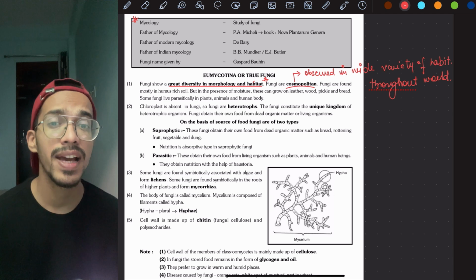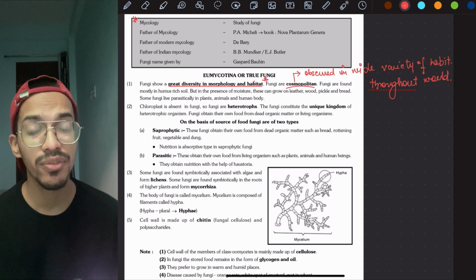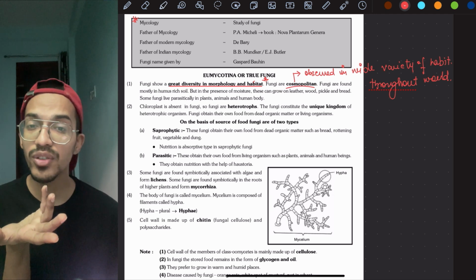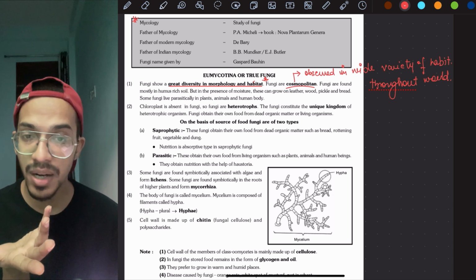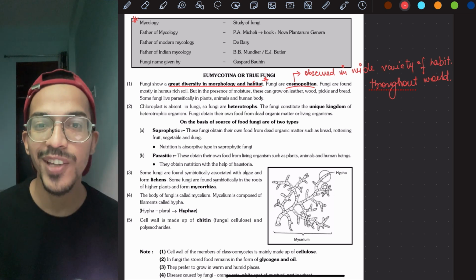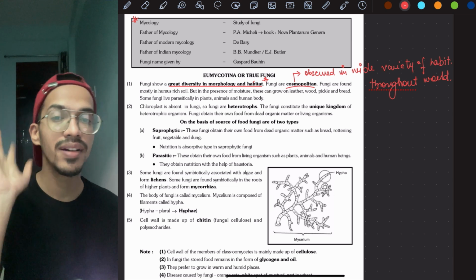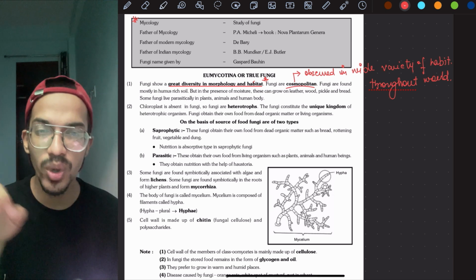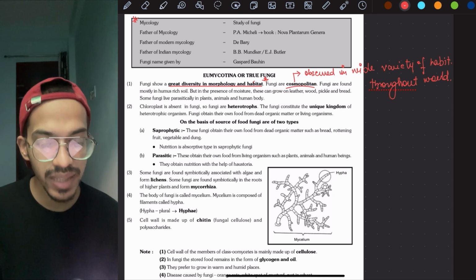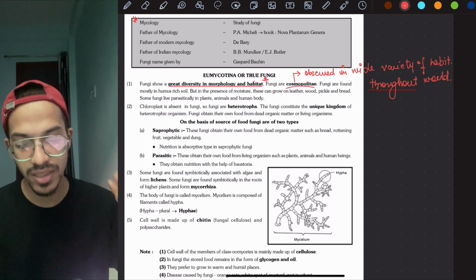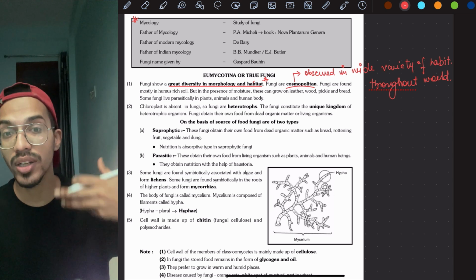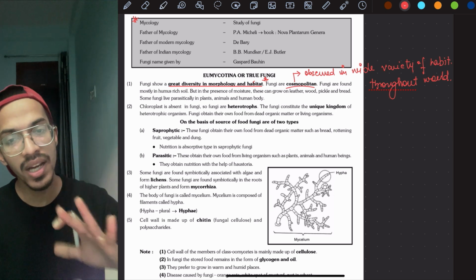Why? Because fungi have the function of decomposers. Whenever fungi come up, your mind should think of this: you took a tiffin and you didn't wash it, or you forgot to give it to your amma, and amma didn't wash it, and after some time you open it. What happened? The foul smell, because of the fungus present inside it. Black and white mold will have formed, a soft grassy kind of a thing, or a green colored thing. That is the fungi. So it is present in moist structures, in humus rich soil. Humus is an organic compound, present where there is dead, decaying matter.